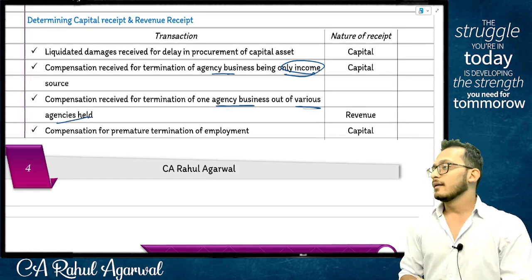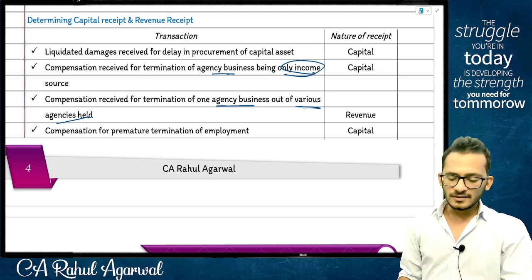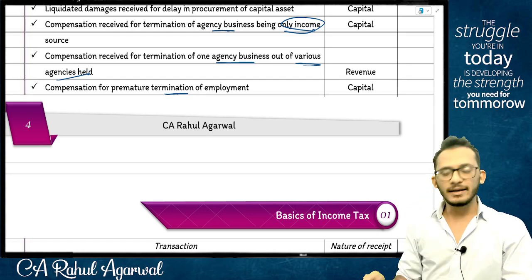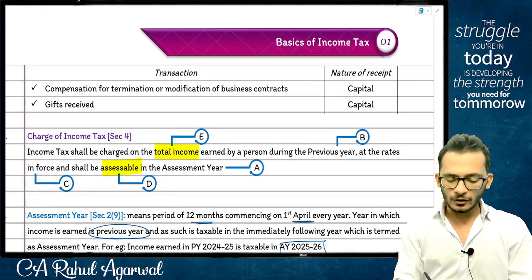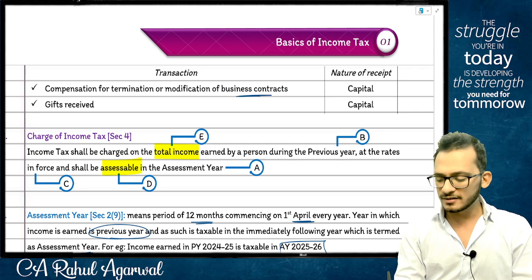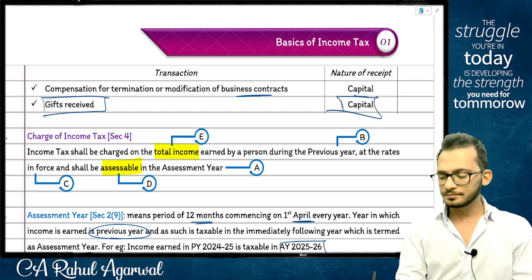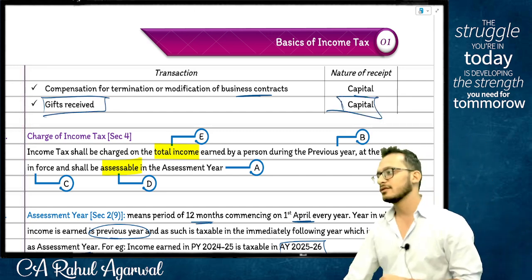Compensation received for termination of one agency business out of various agencies. This is by Vodafone. Example. Compensation received for premature termination of employment. This was my employee example. And finally, any kind of compensation received for modification of business contracts is capital, but any kind of gift received is always capital receipts. It's always capital receipts.